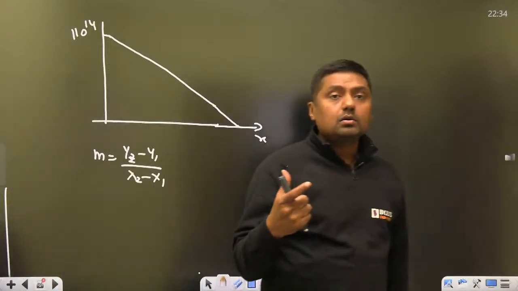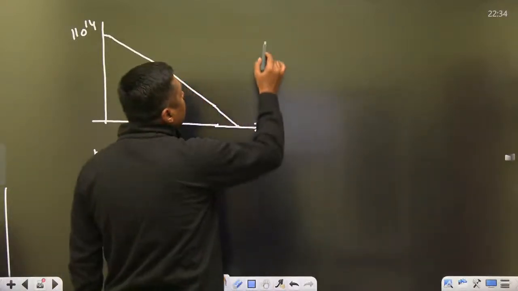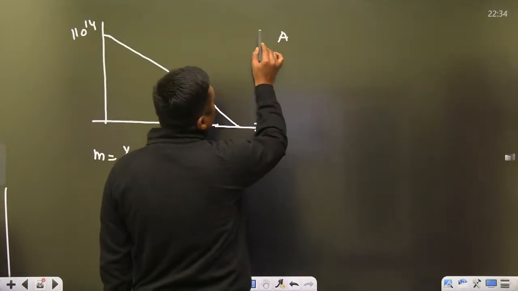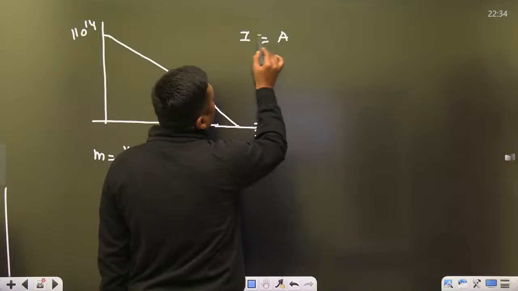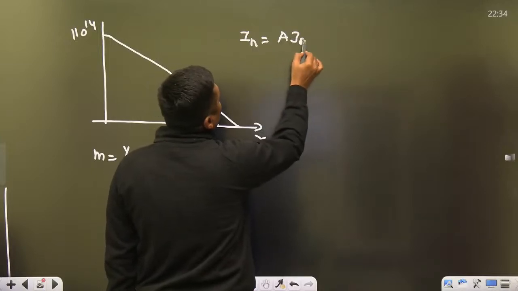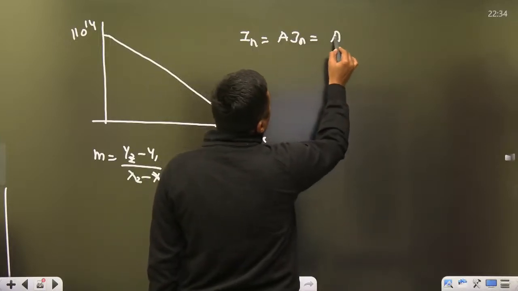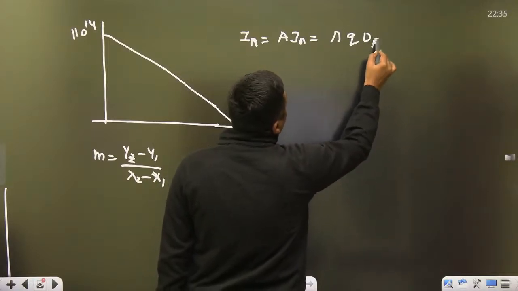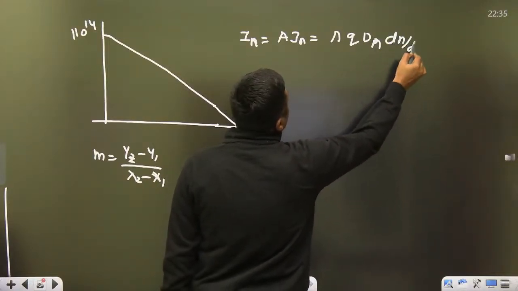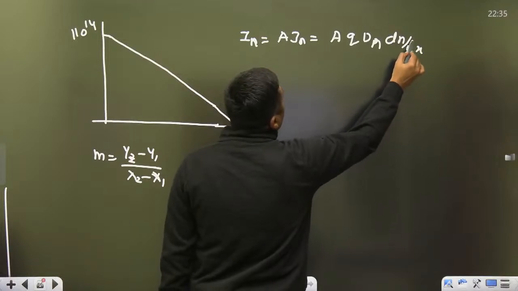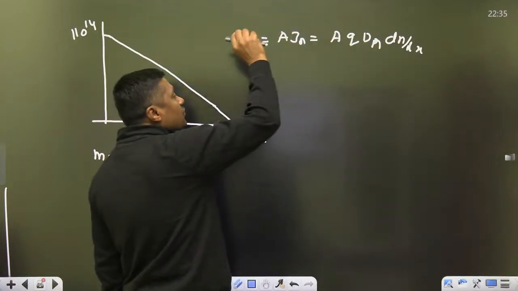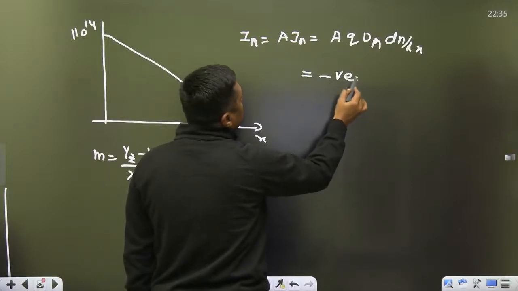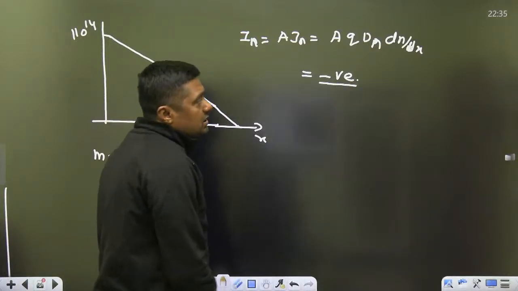In this formula we are using, when we are writing that J, you have to use A also: I_N equals A J_N, which is A, area, Q, D_n dn by dx. This is the formula. What is the meaning of this? When we put dn by dx negative, you will get a negative answer. What is the meaning of the negative answer?